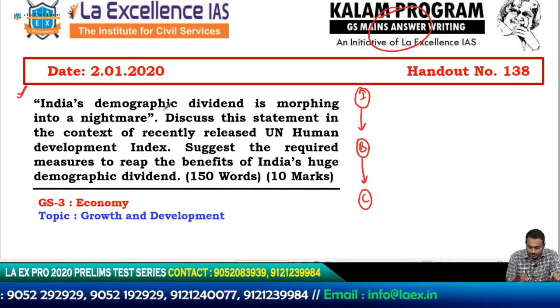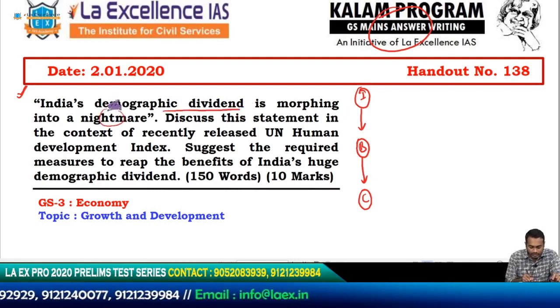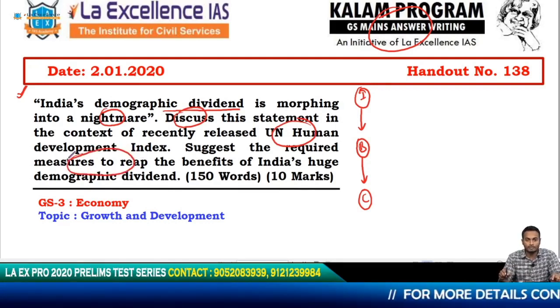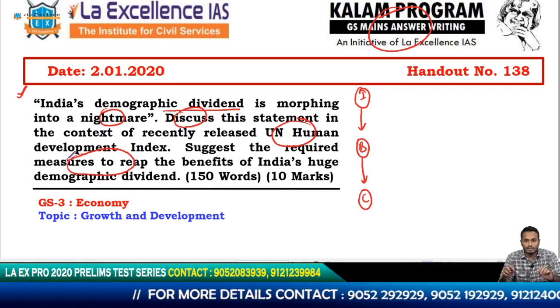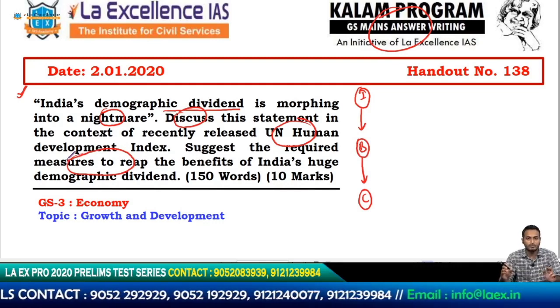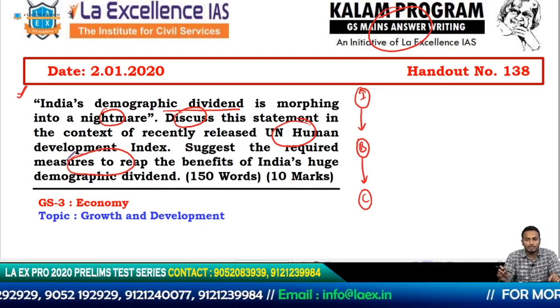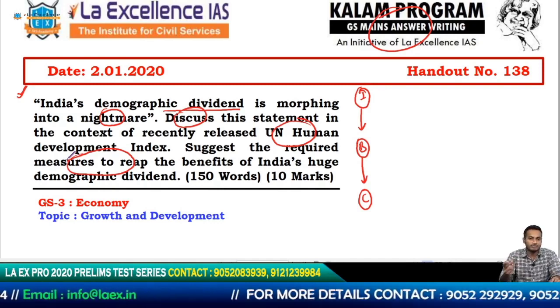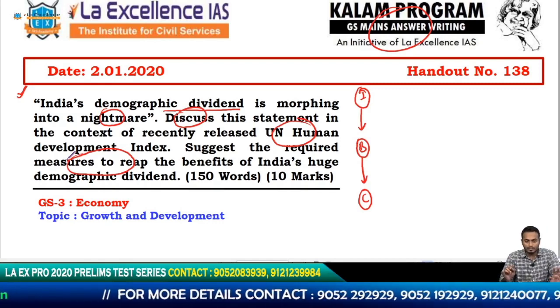India's demographic dividend is morphing into a nightmare. Discuss this statement in the context of the recently released UN Human Development Index. Suggest the required measures to reap the benefits of India's huge demographic dividend. Okay, so this is basically a lengthy question. It has been asked for a 10 marker. So I quickly have to segregate this question, convert this question into different subheadings, which I would address. I'll put in one or two extra subheadings, which I would address briefly only to increase the holistic nature of the answer.